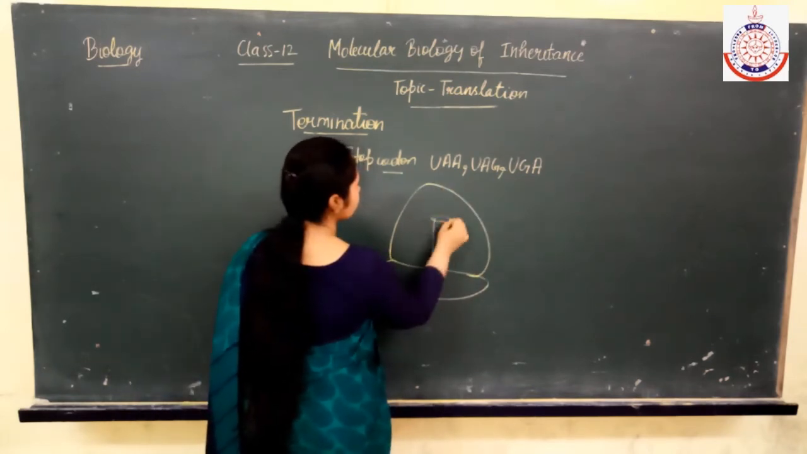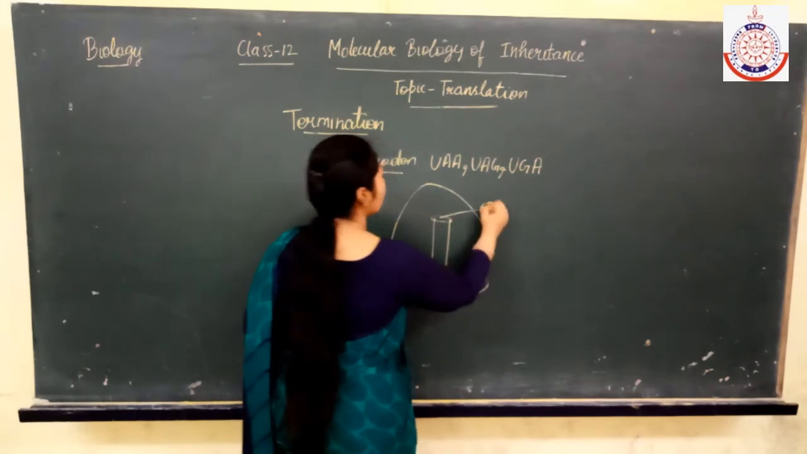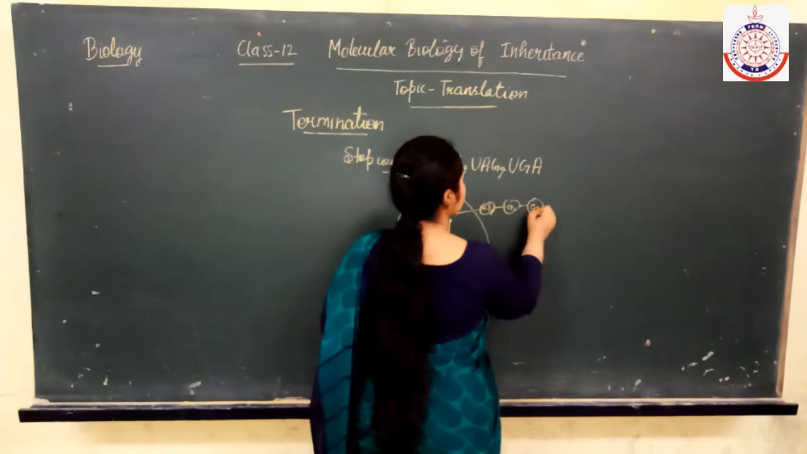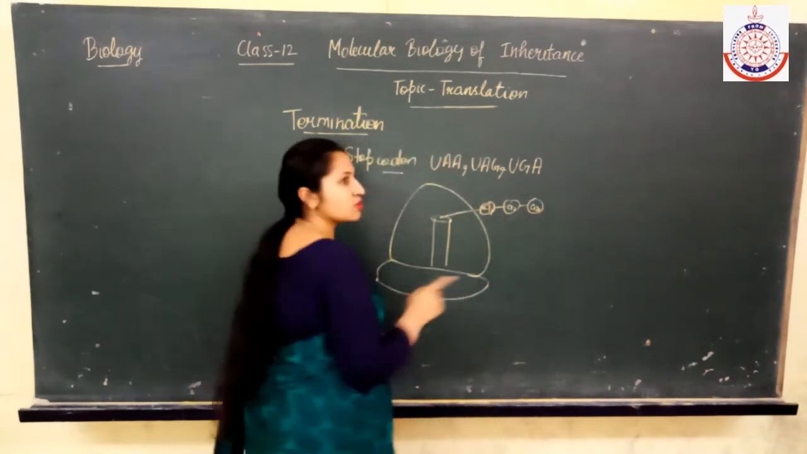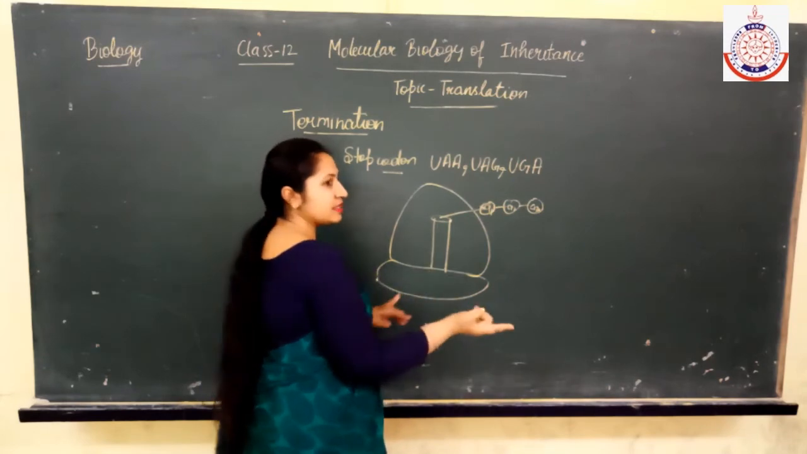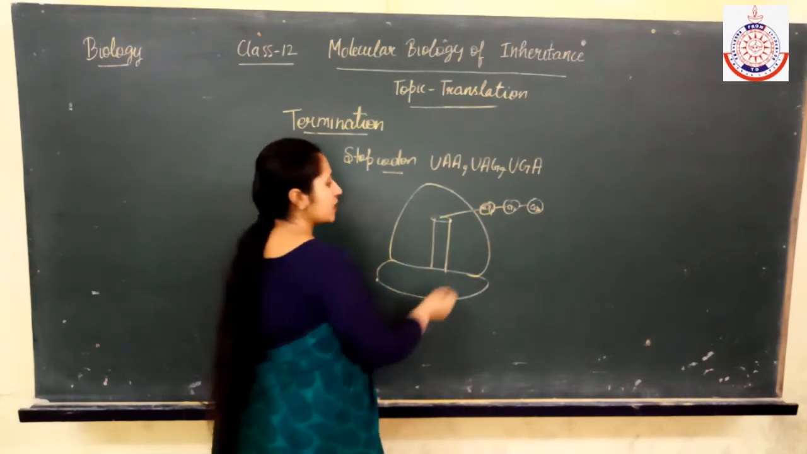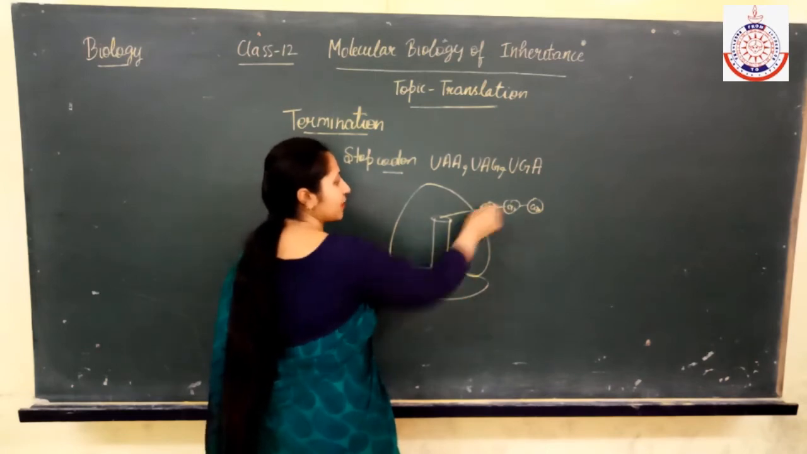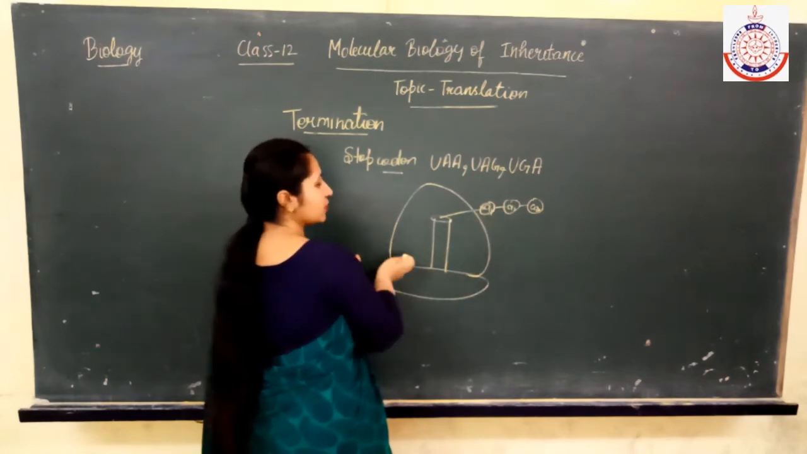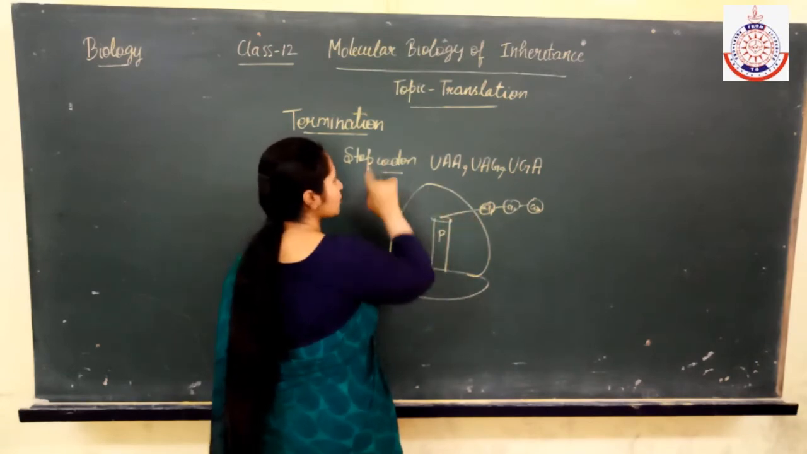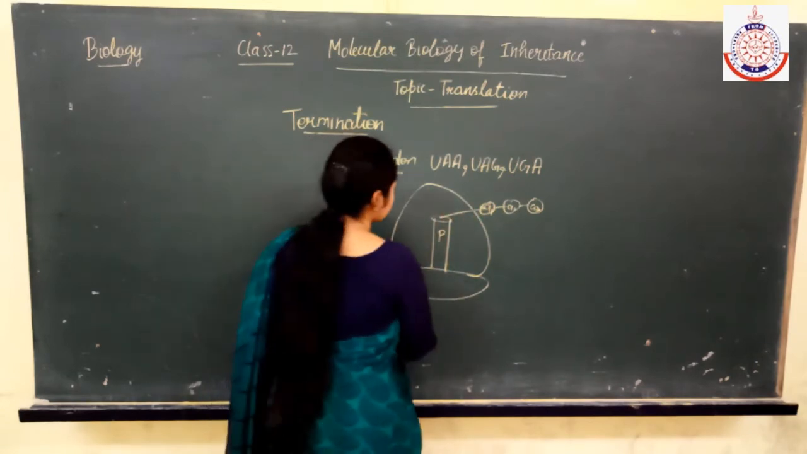So this is the small ribosomal subunit and this is the large subunit, and the P site has the amino acids A1, A2, A3. Because after the translocation, what will happen? From the A site to the P site, the tRNA will shift. The tRNA which is present over this, having the peptide bond, will shift to the P site. So after translocation, what will happen?